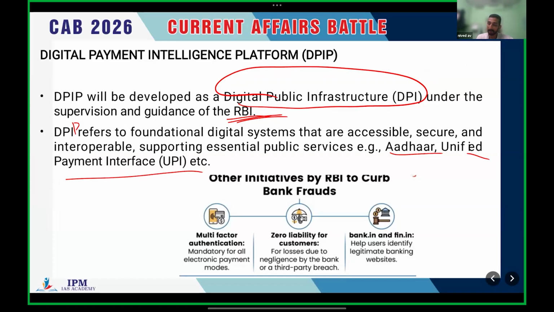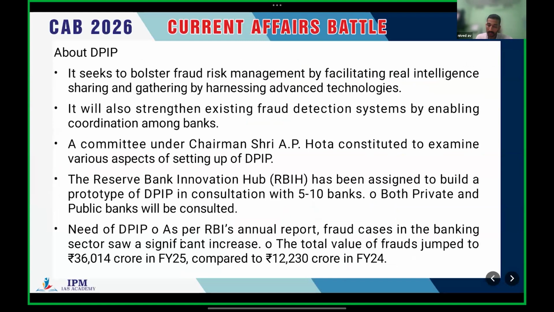To curb the bank fraud. So we will see what are the main points related to DPIP. It seeks to bolster fraud risk management by facilitating real-time intelligence sharing and gathering by harnessing advanced technologies, to prevent bank frauds.